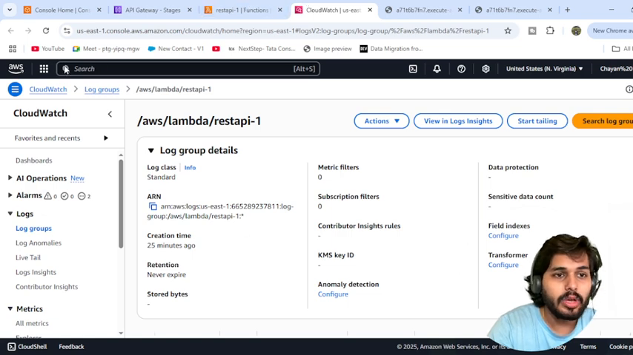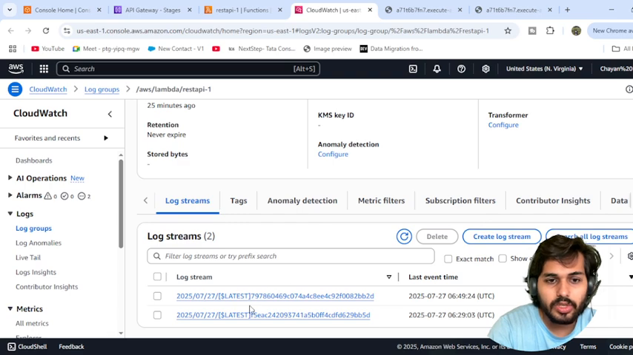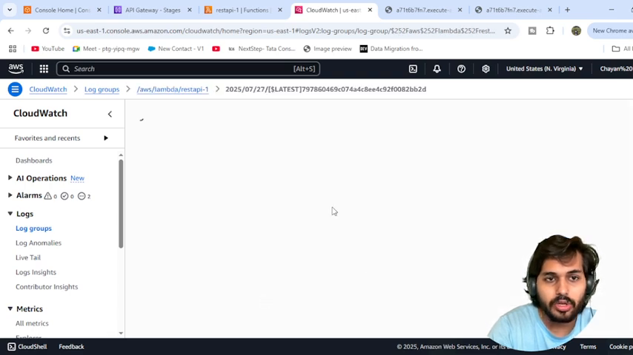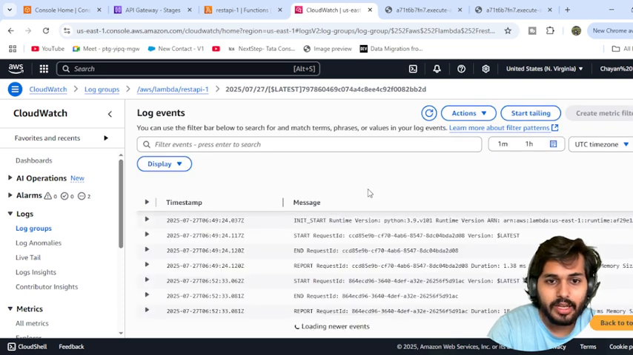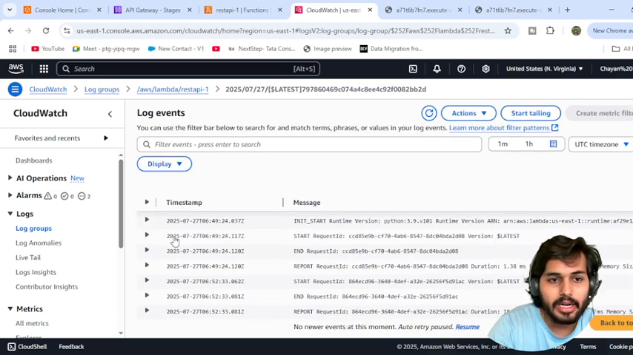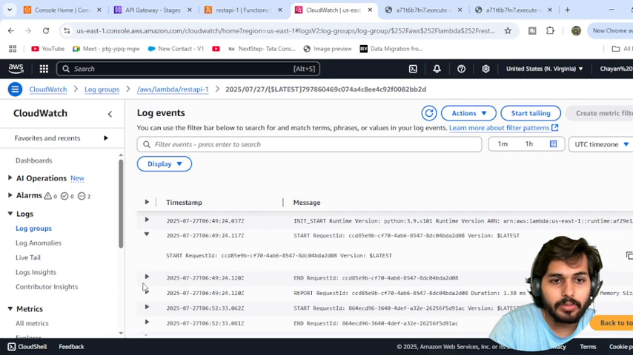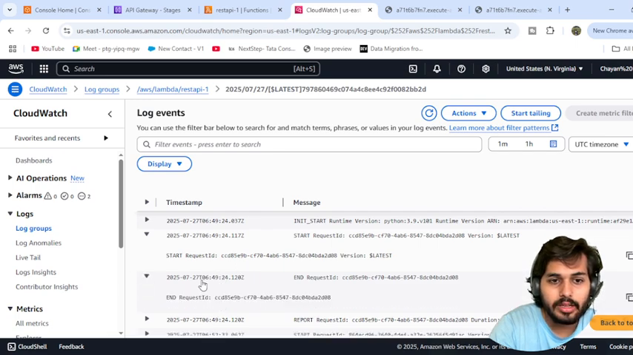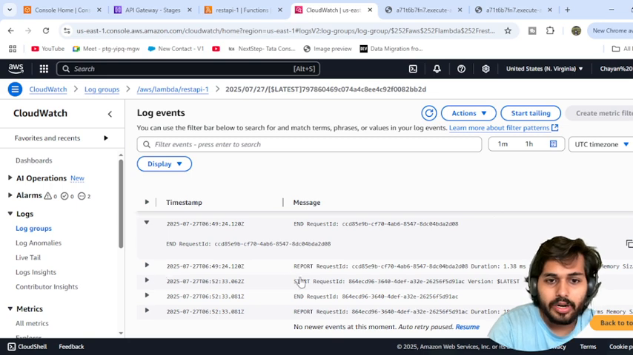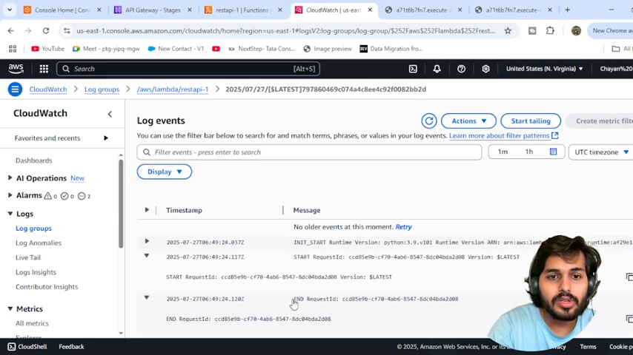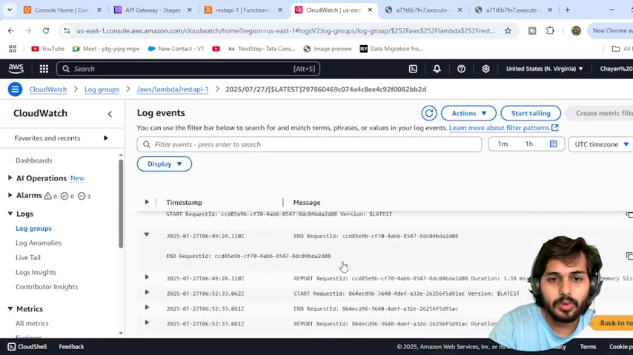I was just talking about the CloudWatch logs, so let me quickly show you. Here you can check it out. Yes, the CloudWatch logs have come up, and you can see the request has been started with this request ID. It has also started storing the logs.